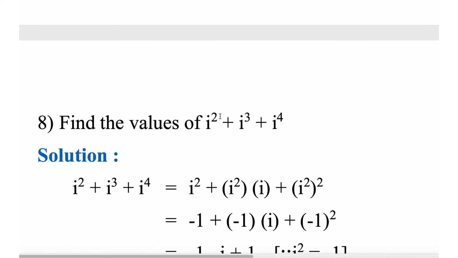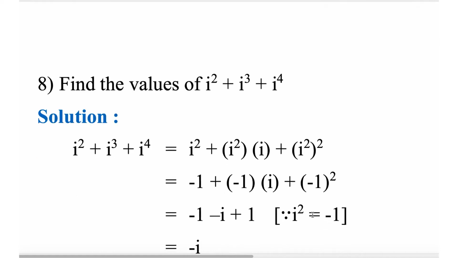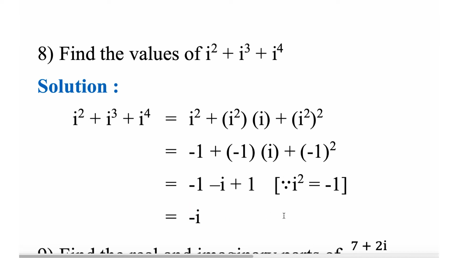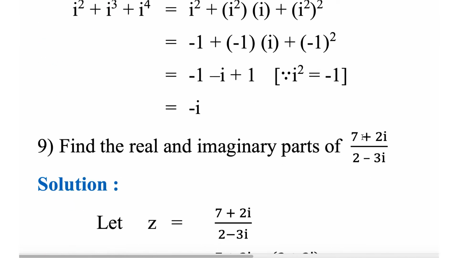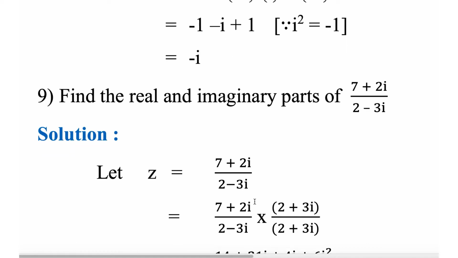Find the value of i square plus i cube plus i power 4. i square is minus 1, i cube is minus i, i power 4 is plus 1. So plus 1 minus 1 will cancel out each other, so minus i will remain. Find the real and imaginary parts of this and this. We have to rationalize. 14 minus 6 is 8. 4 plus 21 is 25. 14 minus 6 is 8.